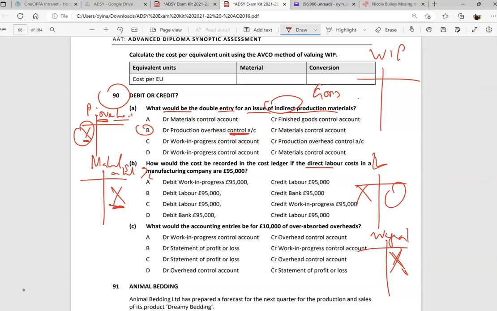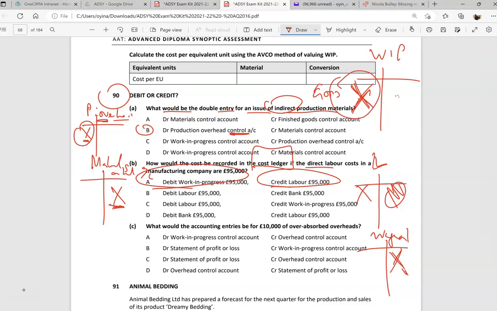Once the goods are ready, we transfer all the material, labor, and overheads into work in progress. And from here, it's going to go into finished goods. So you can see the process. Really what we're doing here is to credit labor and take that into work in progress, right? Because it's asking what happens in a cost ledger. So we're gradually getting to our final product. This is the process bit.